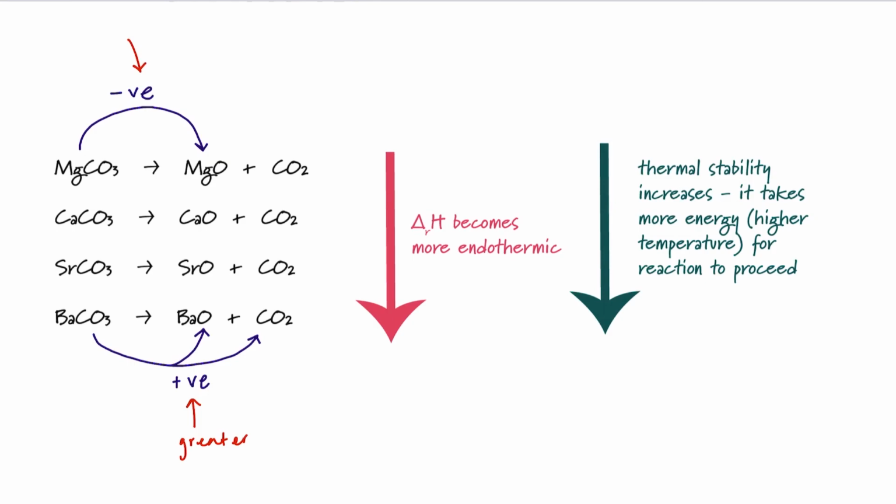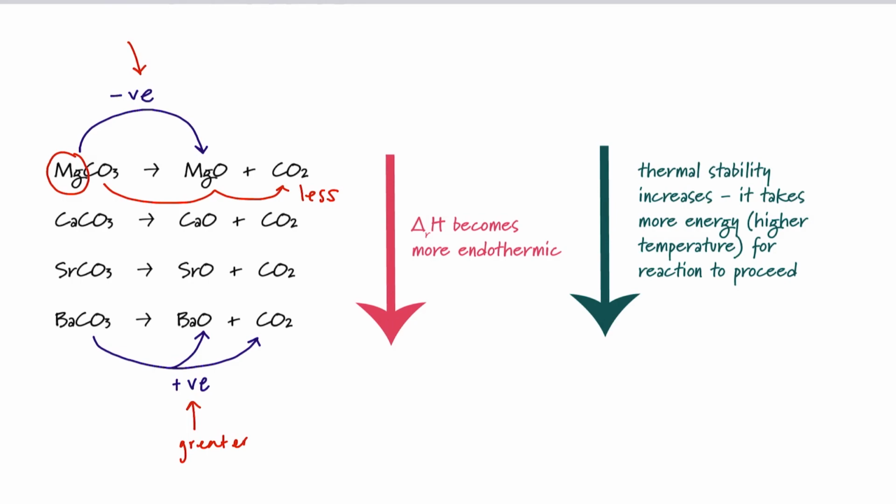And we also know that in the case of magnesium carbonate, because magnesium ions have a high charge density, the carbonate ion is polarized. So moving from carbonate ion to oxide and carbon dioxide takes less energy than we might expect. The overall result is that as we go down the group, these reactions are becoming more endothermic. The thermal stability increases. Magnesium compounds are the least thermally stable, and barium compounds are the most.